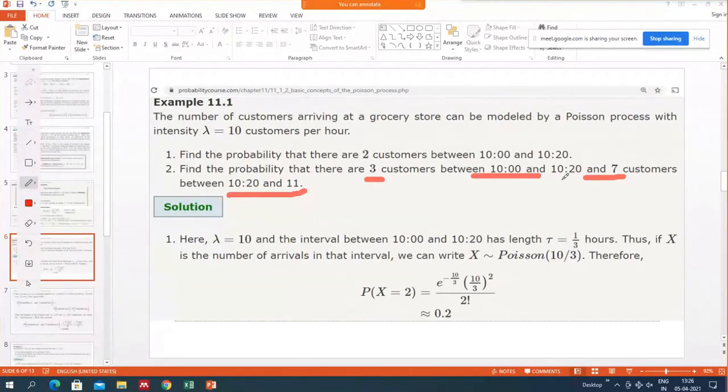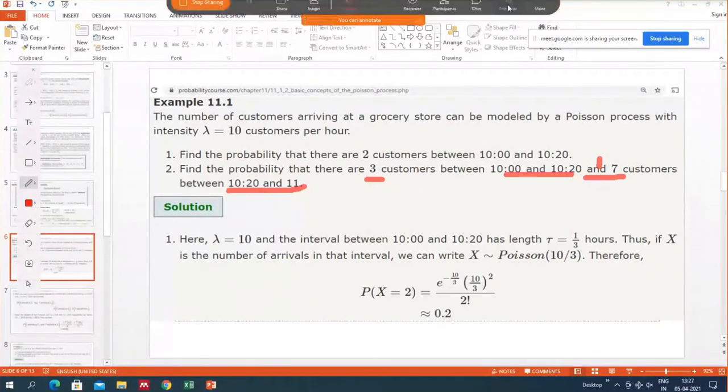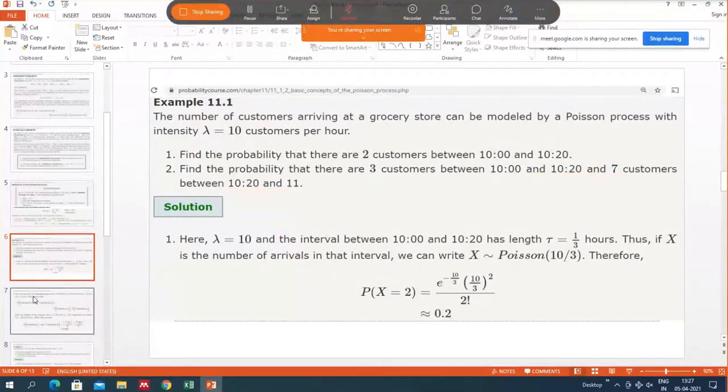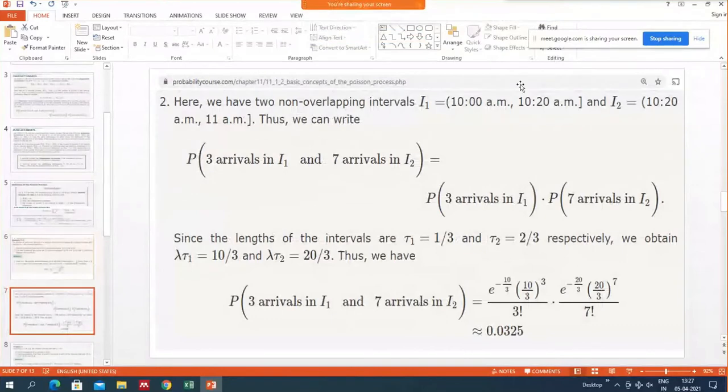But since this interval is not overlapping with this interval, and because it's a Poisson process, it has independent increments. So the number of arrivals in this interval is independent of the number of arrivals in this interval. It means the probability of A intersection B equals the probability of A times the probability of B.